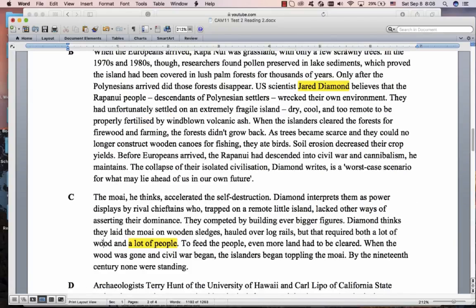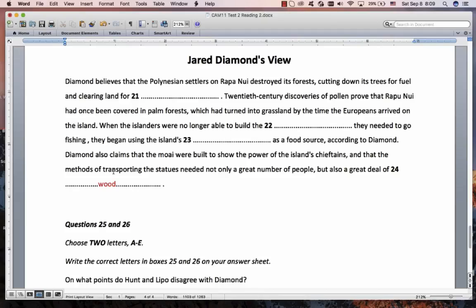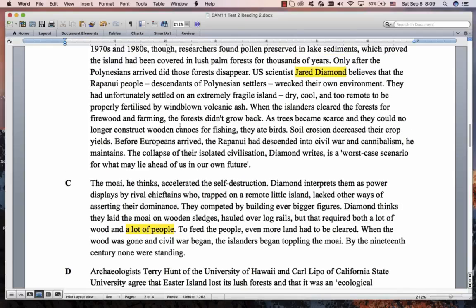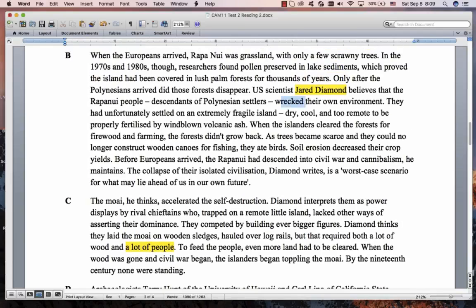Not too difficult. Alright, so whatever you want to do next, let's go to the beginning and see what we can see. The settlers destroyed the forests, cutting down the trees for fuel and clearing land for something. Cutting down the trees for fuel, that's what I want to find. There's wrecked the environment, maybe destroyed the forests. Cleared the forests, cutting down the trees, cleared the forests for firewood and farming.